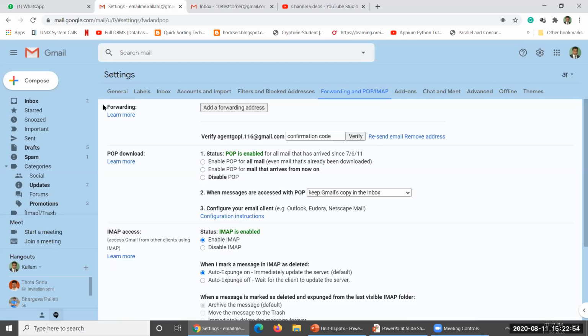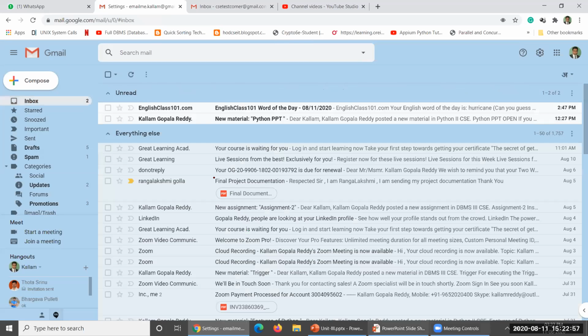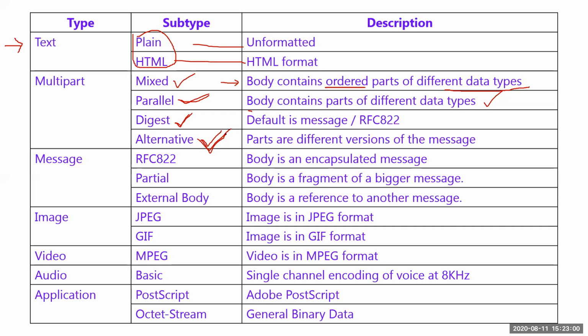Obviously, it could be enabled, and you may send the data through that particular alternative mail also. And the message will be in RFC 822 form. This is an IEEE form actually. This message format can be used to write messages, and you may write your message in fragmented form. Normally it is in fragmented form only. Whatever data you have introduced into your body must be a fragment only. External body, in the sense, means you may add attachments. If you have attached anything, those attachments will be called external bodies.